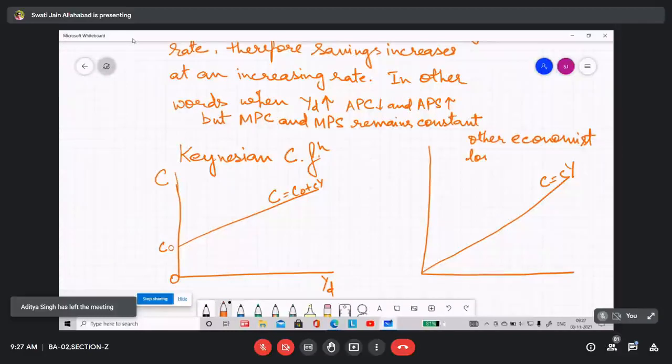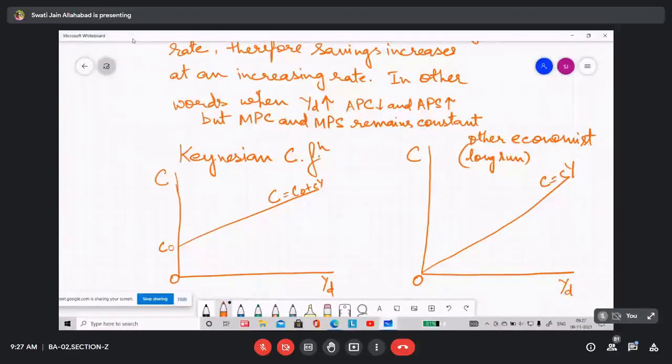So this is long run. In the long run, if your income is zero, your consumption is zero. And as the income increases, consumption increases. So in this case, because this is a straight line starting from the origin, APC and MPC will be equal.